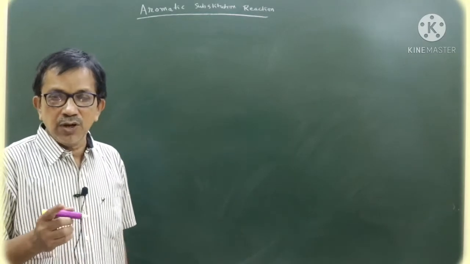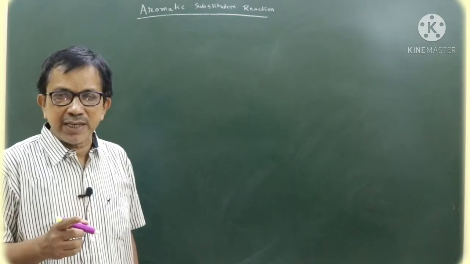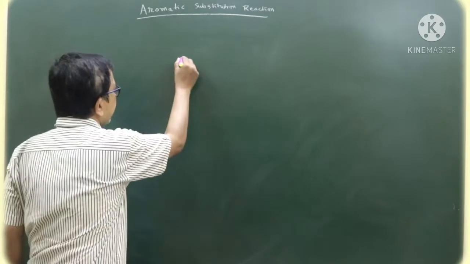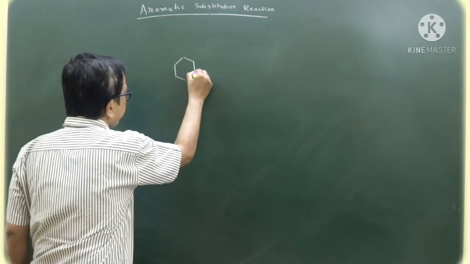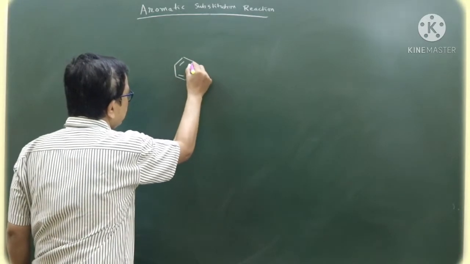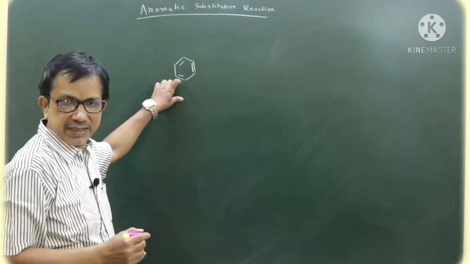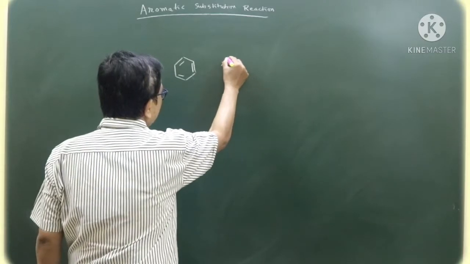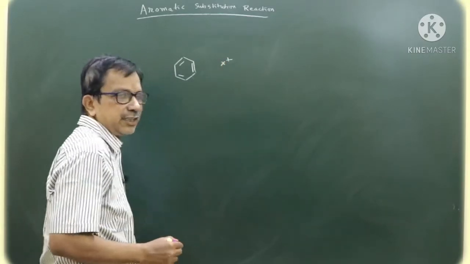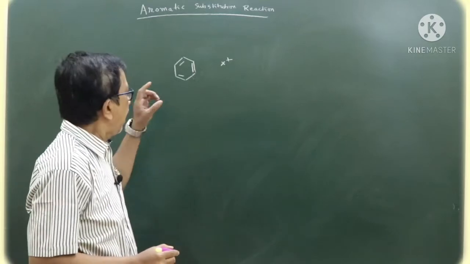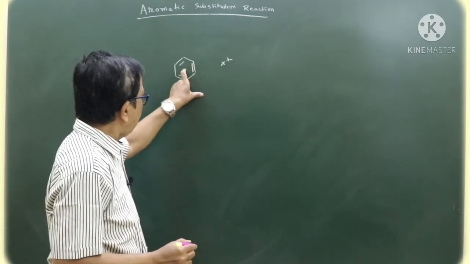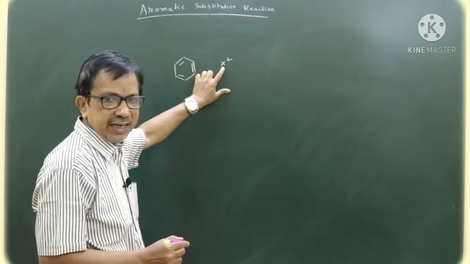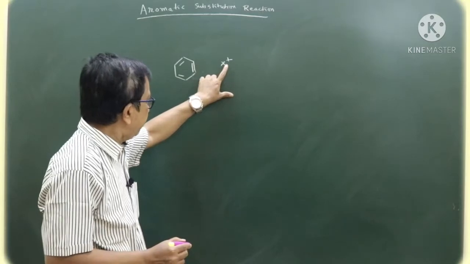Achha, last class, I have discussed about aromatic electrophilic substitution reaction. In aromatic electrophilic substitution reaction, I have considered benzene. Reaction of benzene is due to delocalized pi orbital. As a result, it readily attracts an electrophile. Electrophiles are generally electron-seeking species carrying positive charge. Now, due to delocalization of pi orbital, benzene is a site of high electron density. As a result, it readily attracts an electrophile.